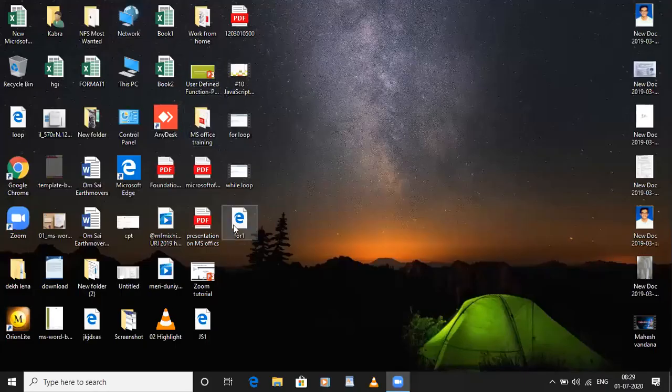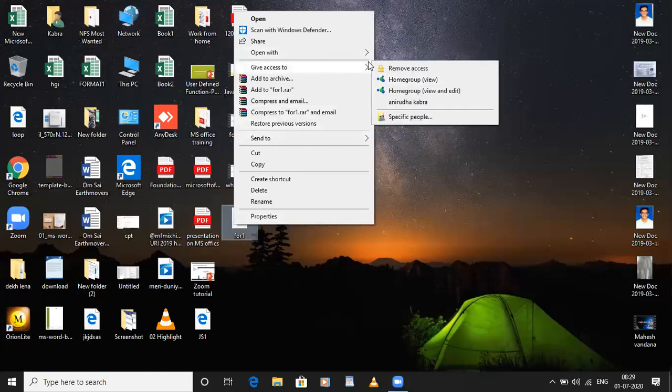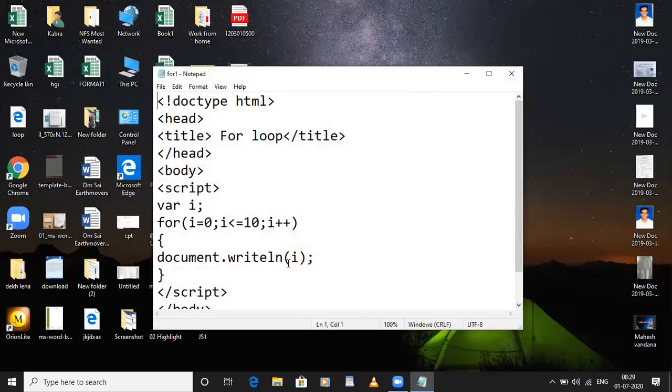Can you see 0 to 10 on the screen? Yes, ma'am. Now here I think this browser is not supporting the ln function. So what we will do, we will write \n. \n is also used to print the given statement on the new line. So here you need to write it in double quotes. So we will write \n in double quotes and we'll check.